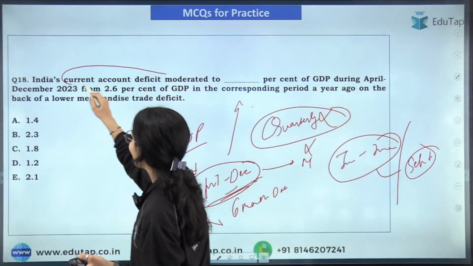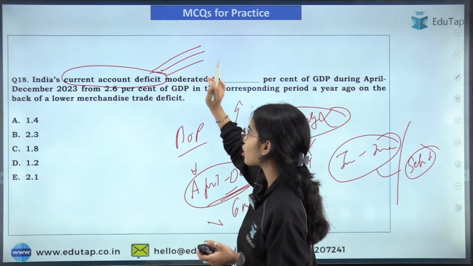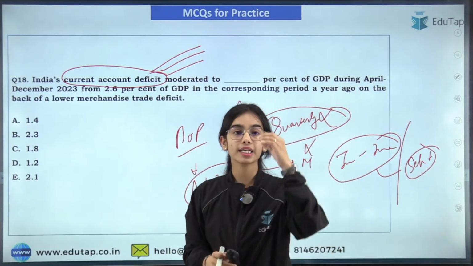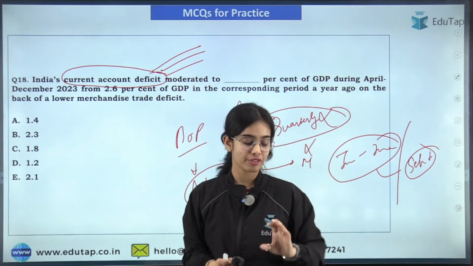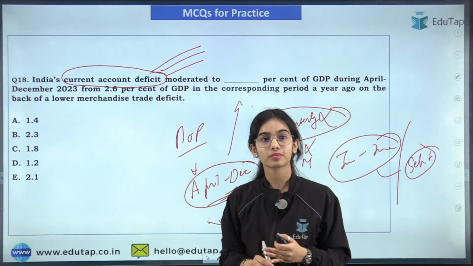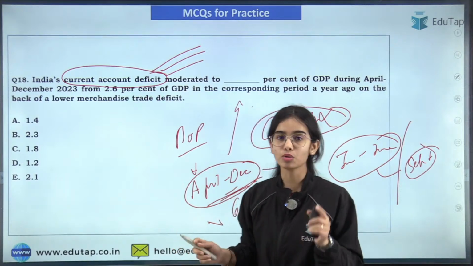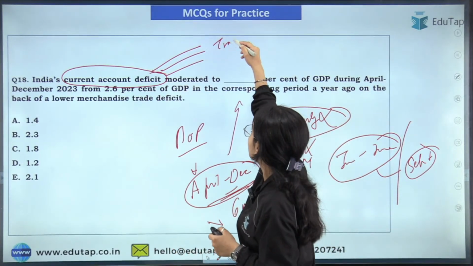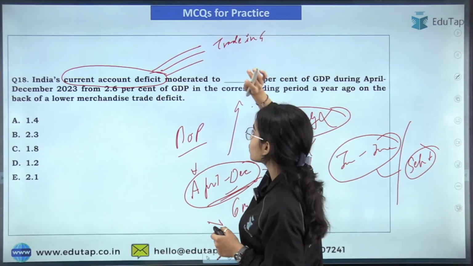Now current account, can anyone tell me what the components of the current account are? So there is the trade in goods, that is included in the current account.